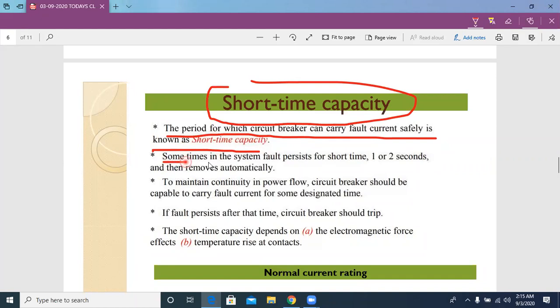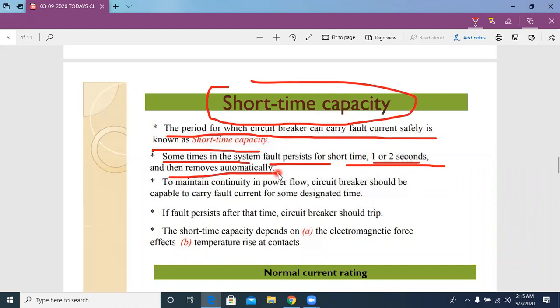Sometimes in a system a fault persists for a short time, 1 or 2 seconds. When we use circuit breakers as backup protection, they need to allow the fault current for some time, 1 or 2 seconds, and then remove it automatically.